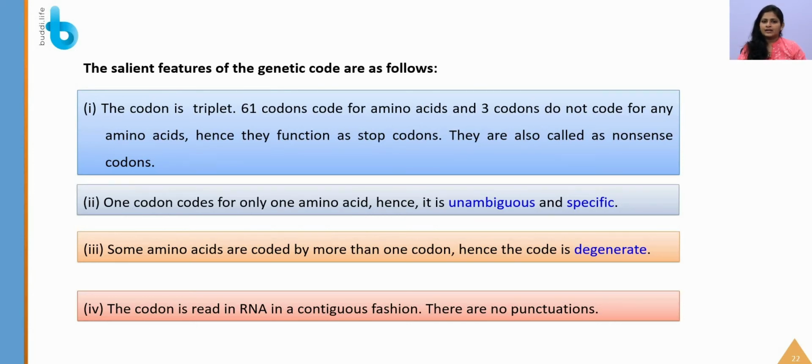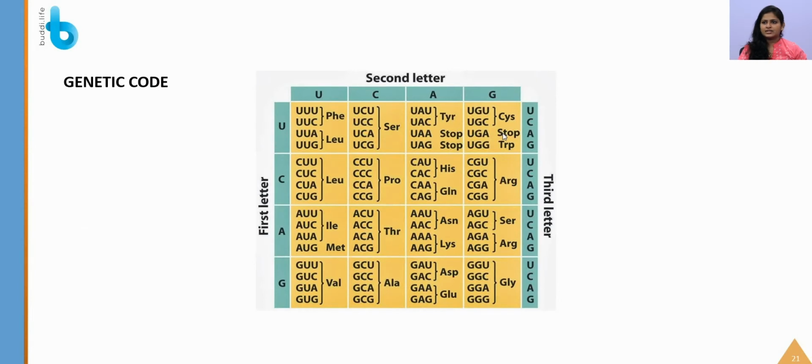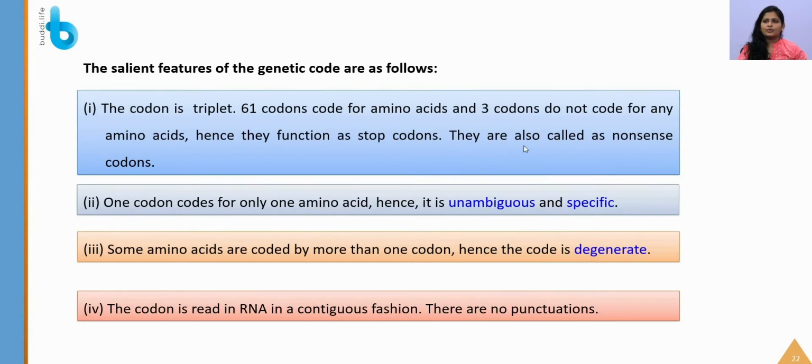All the 64 will not have amino acids, only 61 codons code for amino acids. You can see here stop, stop and stop, UAA, UAG and UGA, right? So these 3 do not code for any amino acid, and these are called stop codons, also called nonsense codons. They will help in termination of the protein synthesis process. So one codon codes for only one amino acid, hence it is unambiguous and specific.